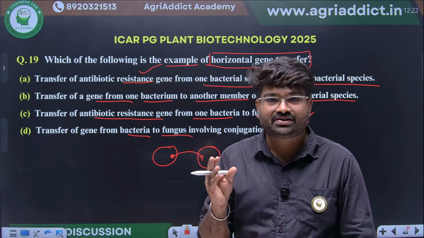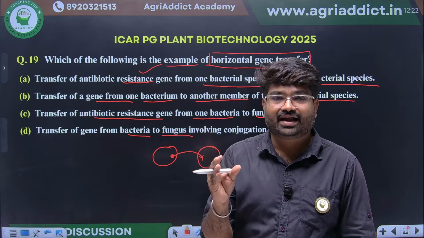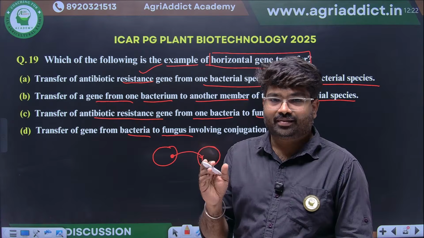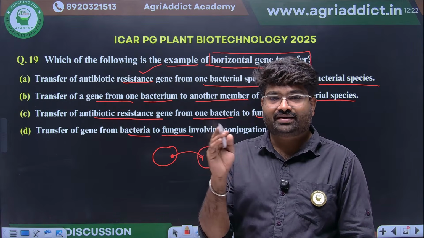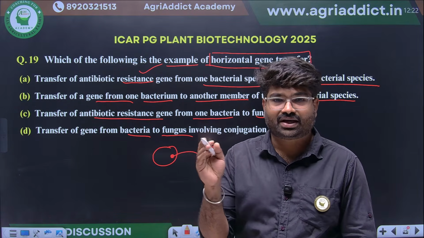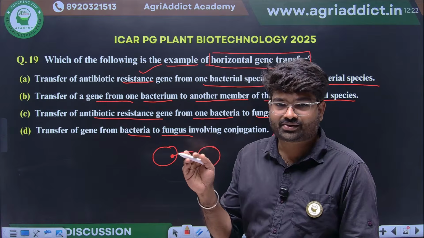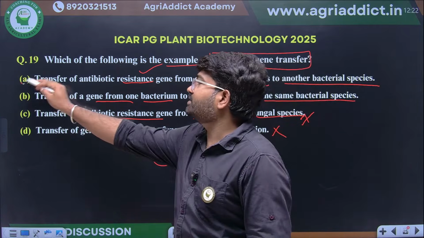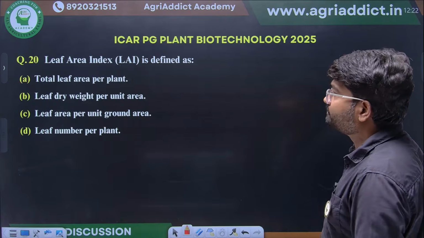Correct? In our gene cloning and recombinant DNA lecture, we have seen these things. We have seen the plasmid that will be transformed from one bacterial species to another bacterial species. So that is an example of horizontal gene transfer. So the right option is option A.